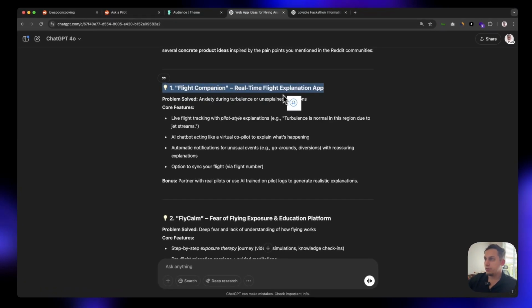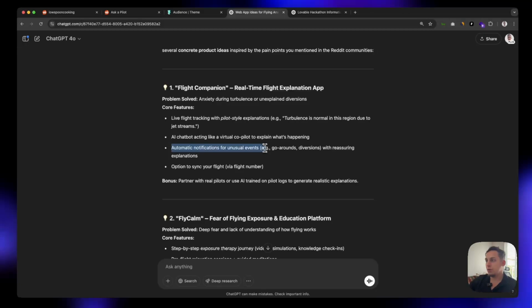I really like the first one. So flight companion, real-time flight explanation app, where the user would have anxiety during turbulence or unexplained diversions, right? So it would include live flight tracking with pilot-style explanations. Turbulence, like for example, turbulence is normal in this region due to jet streams, with an AI chatbot acting like a virtual co-pilot. I find that pretty cool.